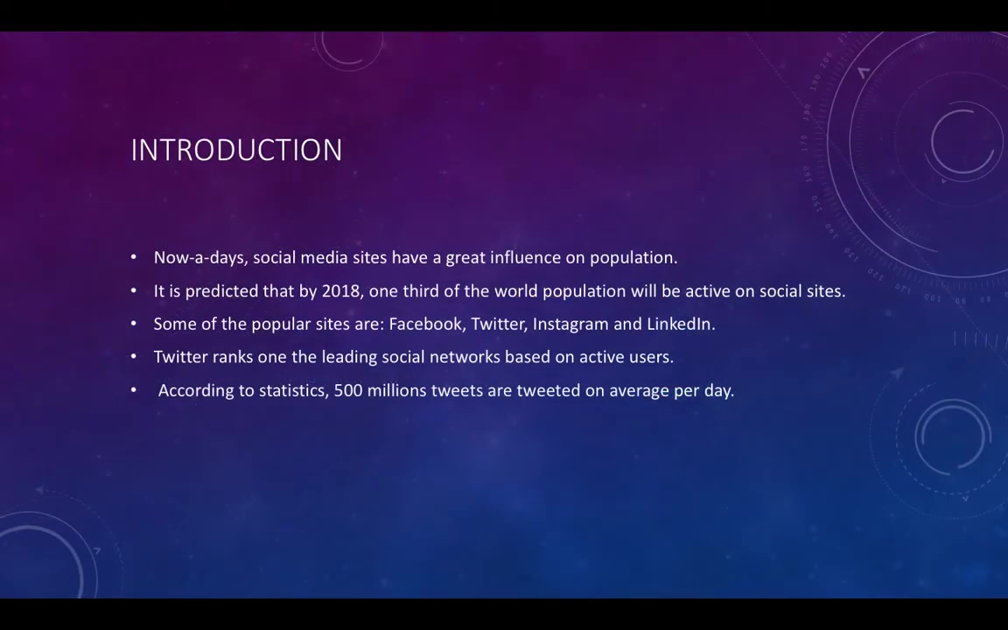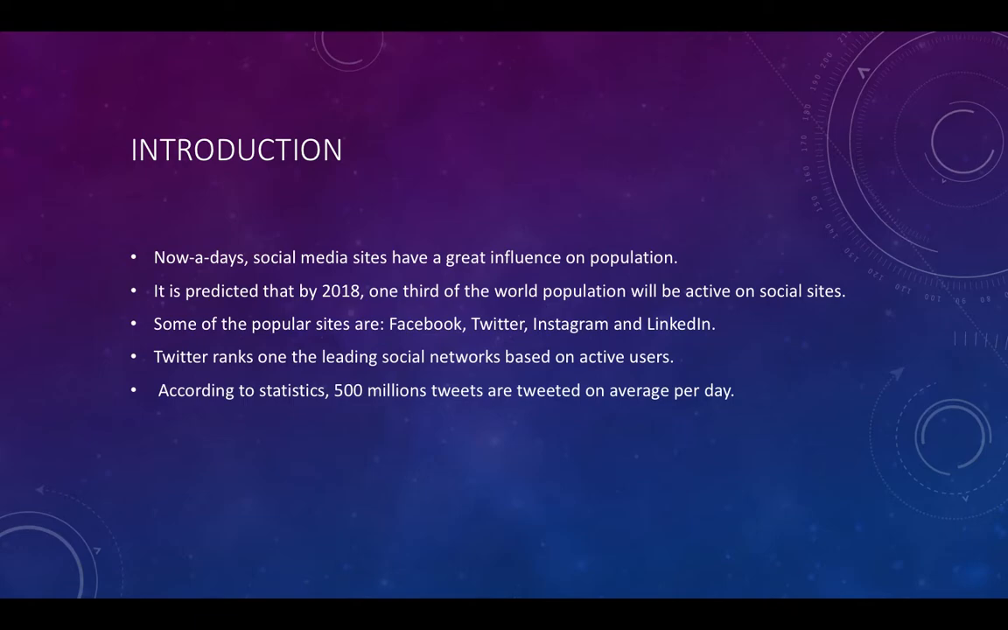So, social media networks, as it's pretty evidenced by our usage pattern and the usage pattern of millennials and the current generation of people, we consume a lot of data, and most of the data that we consume is from social media sites, being Facebook, YouTube, Twitter, etc. So it's predicted that by 2018, one third of the world's population would be active on social media sites.